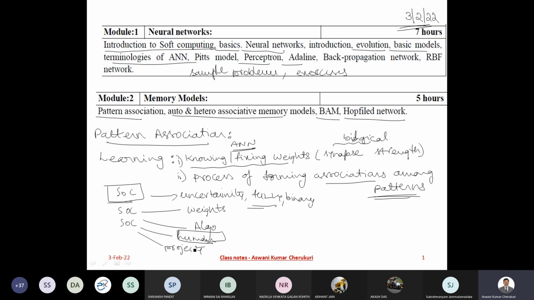Now the point is, when the human brain has that habit of forming associations among patterns, how do you bring it to the neural network, or how do you build the models? What kind of models can I create such that I can form associations among patterns?